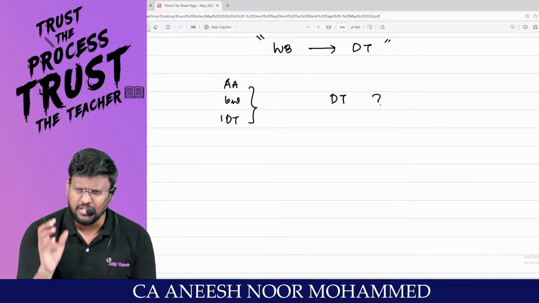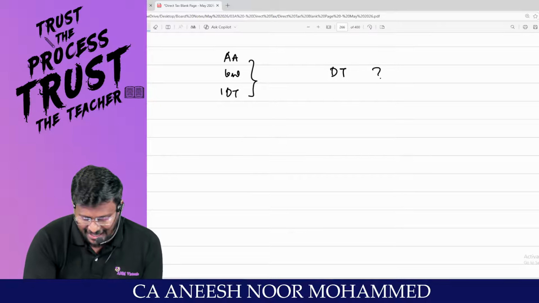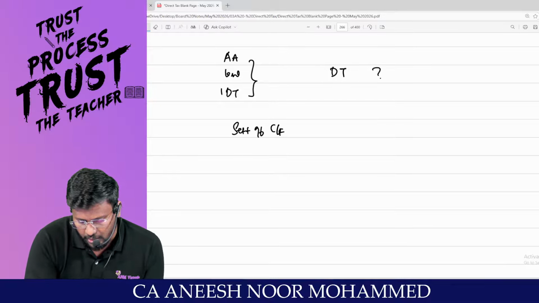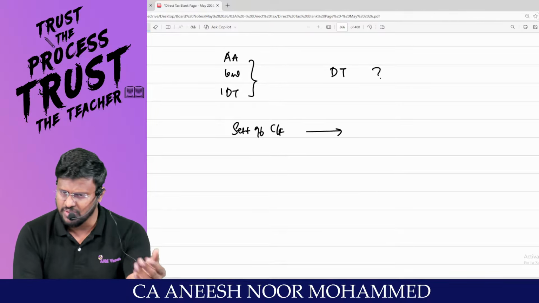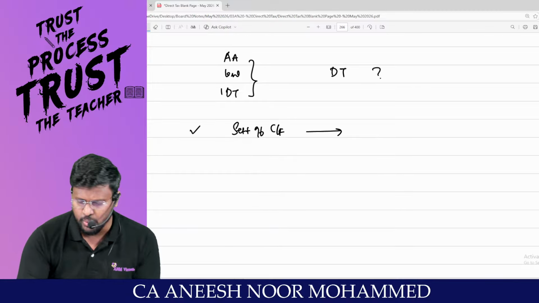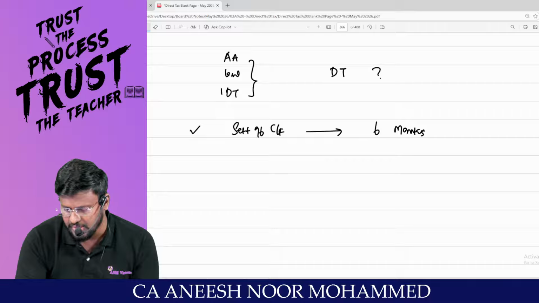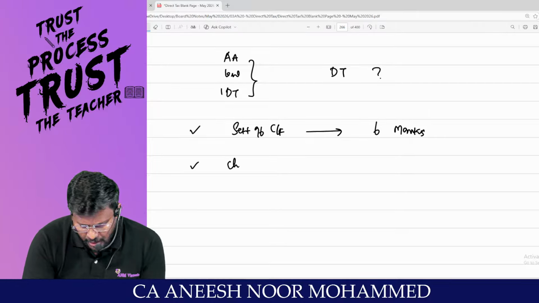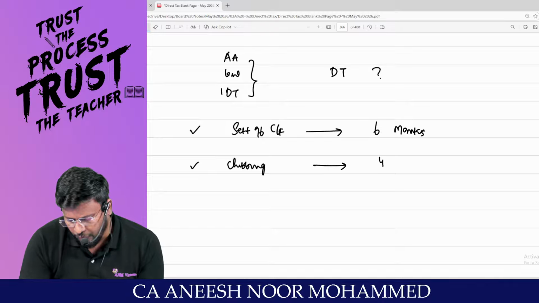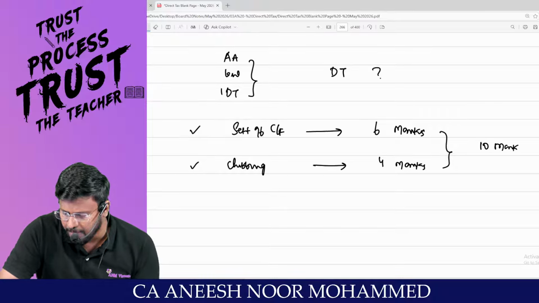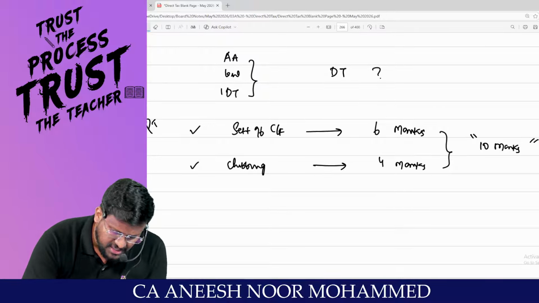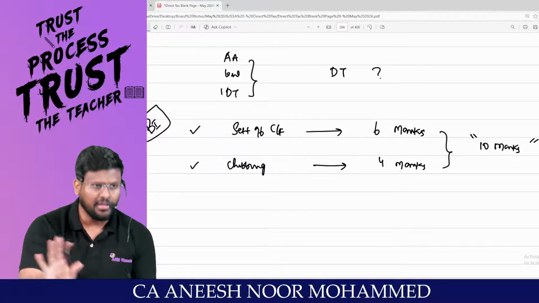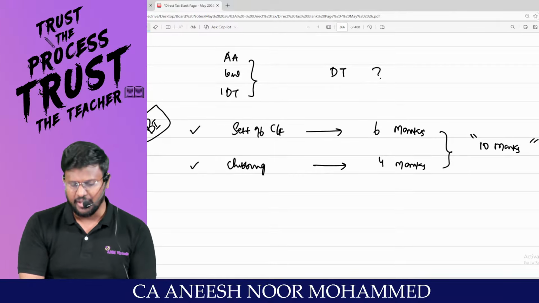There are so many small topics in the subject, like set off and carry forward. If you are preparing for any exam, whether it is for May, January or September, please give your priority to set off and carry forward. This will give you 6 marks in the exam. Do clubbing. This will give you 4 marks in the exam. So this slot will be covering a 10 mark area for the exam. Make it thorough. Try to do as many questions as possible. Keep this as bucket number 1 of your preparation. In DT, at least prepare set off and carry forward and clubbing.